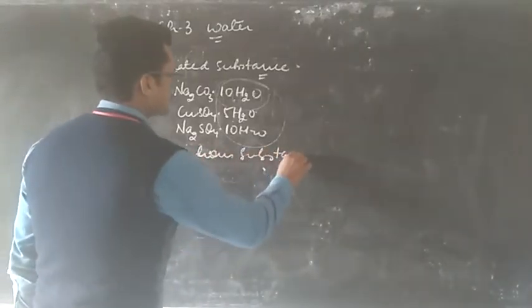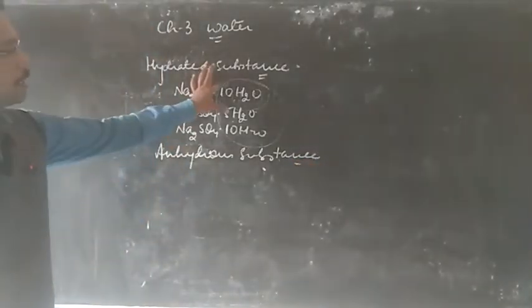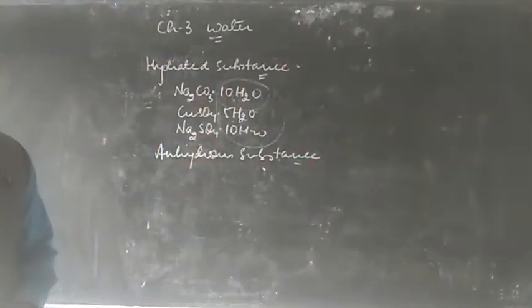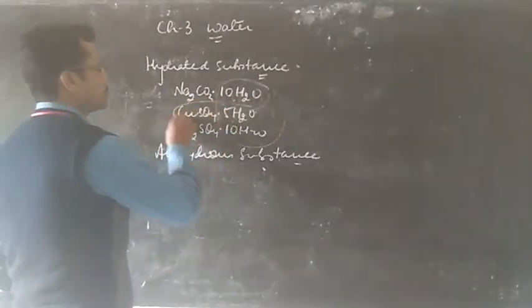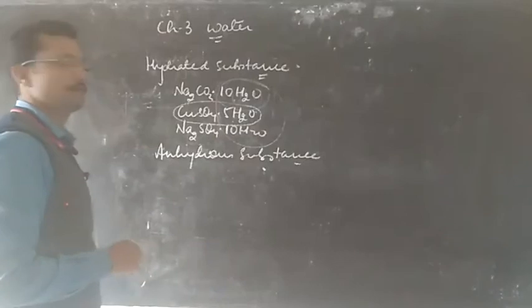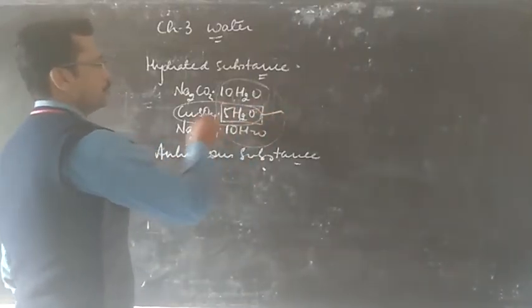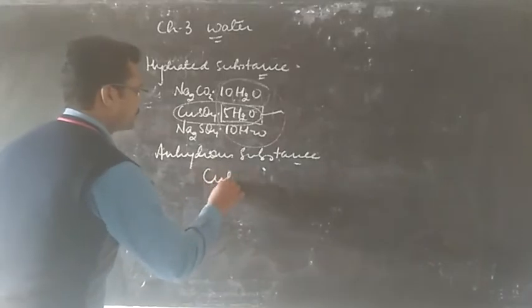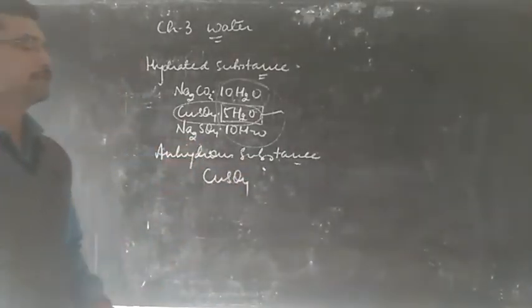So an anhydrous substance does not contain any water molecules in it. For example, we can change this hydrated copper sulfate into anhydrous by removing the water molecules. Now what we get, anhydrous copper sulfate, is an example of an anhydrous substance.